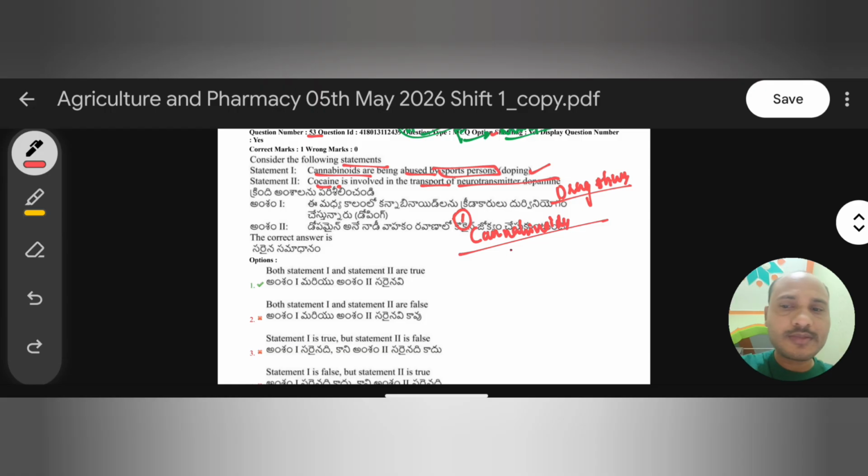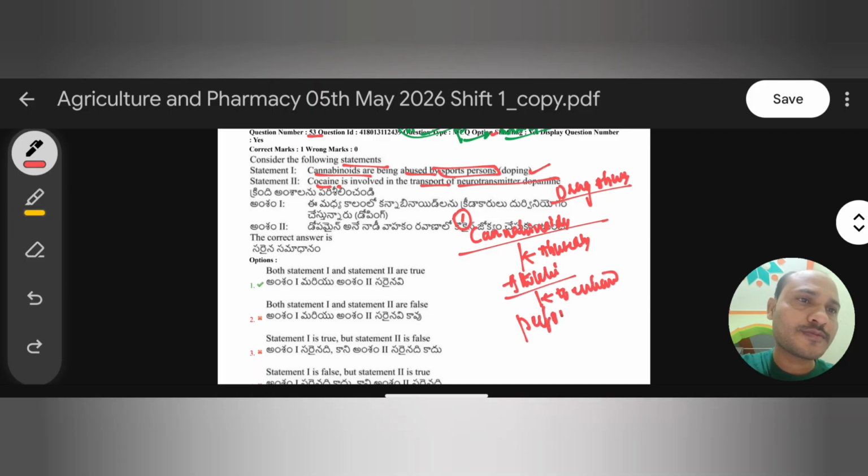Generally cannabinoid drugs are frequently abused by athletes. Why do athletes abuse them? To enhance performance in their respective sports. While taking these cannabinoid drugs, sport persons perform well in their sports, and they also reduce anxiety. When they consume these drugs, it leads to doping violation. So hence cannabinoids being abused by sport persons leads to doping violation. So statement 1 is right.